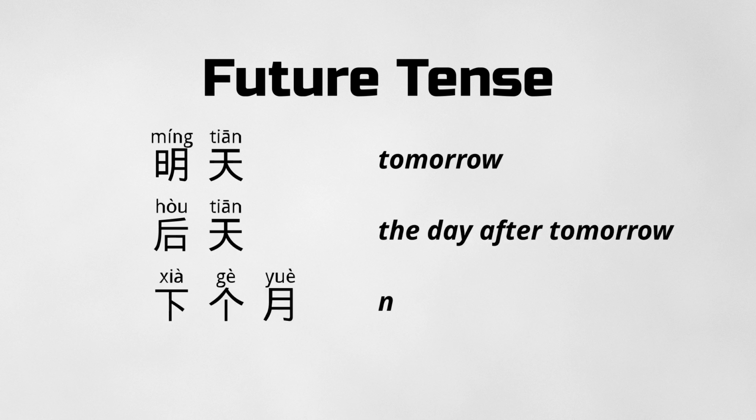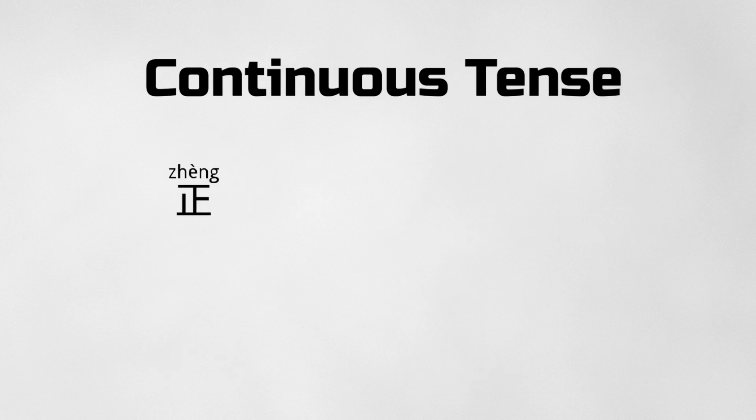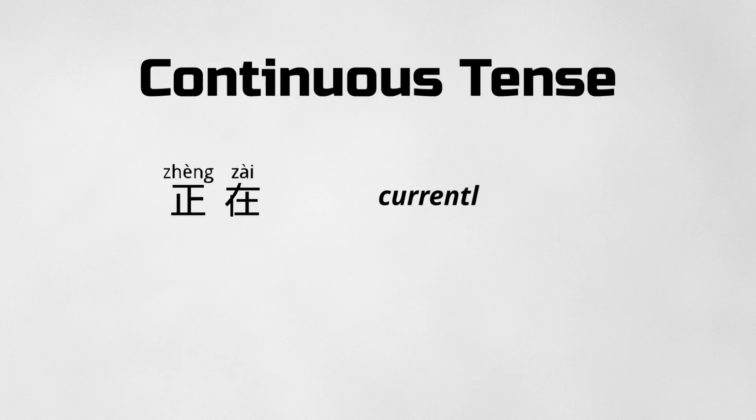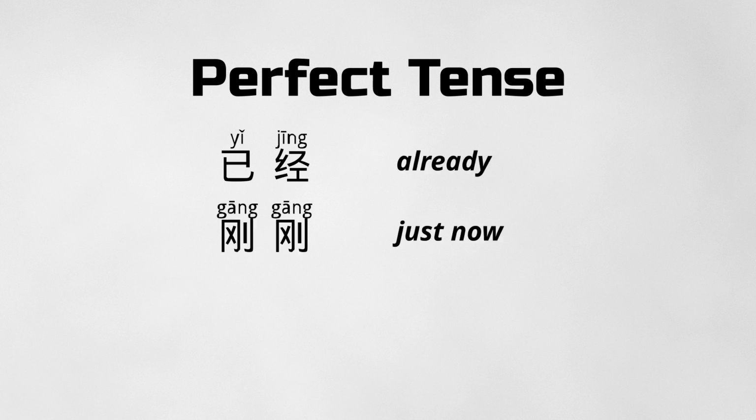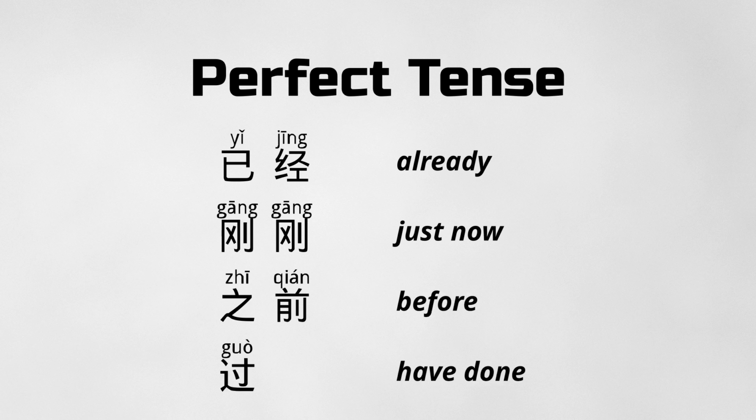下个月 next month，将来 in the future，正在 currently，一直 continuously，不断的 constantly，已经 already，刚刚 just now，之前 before，过 have done。